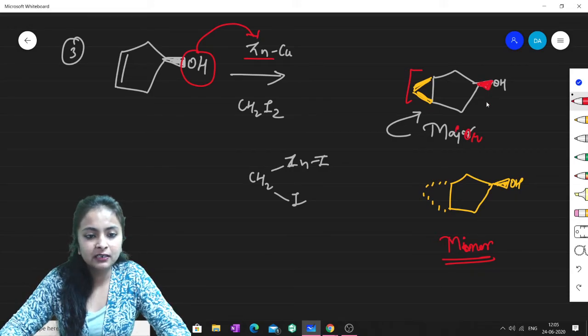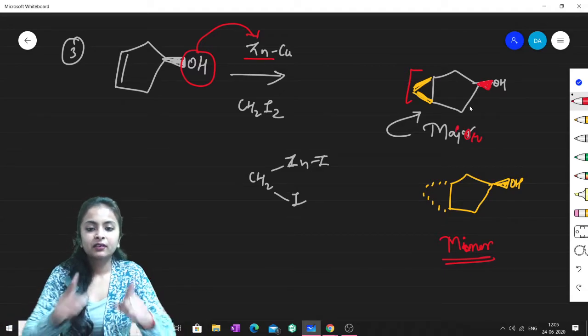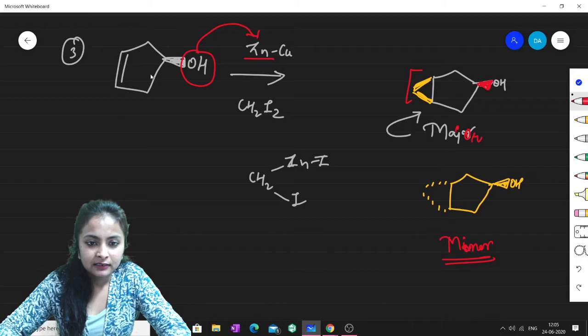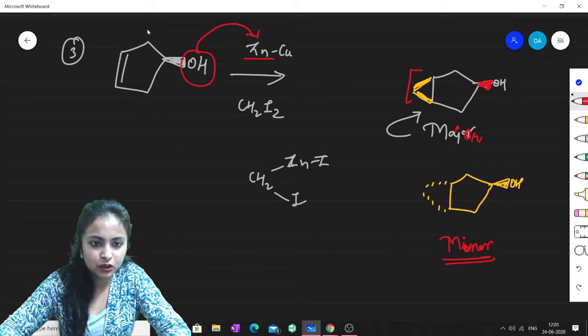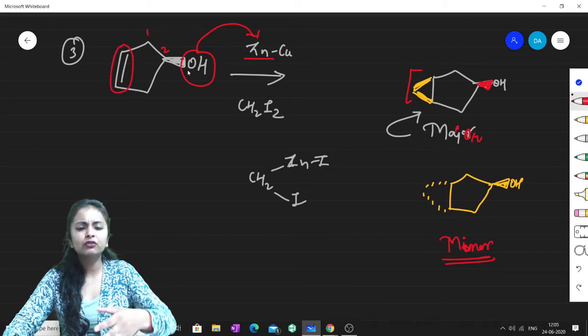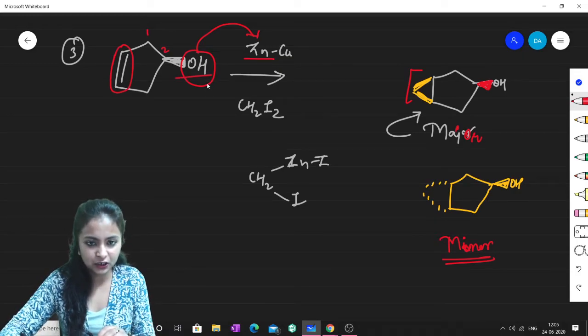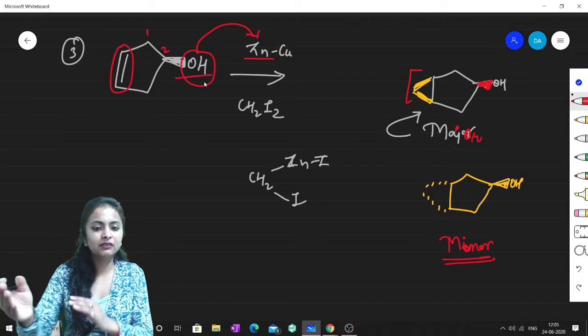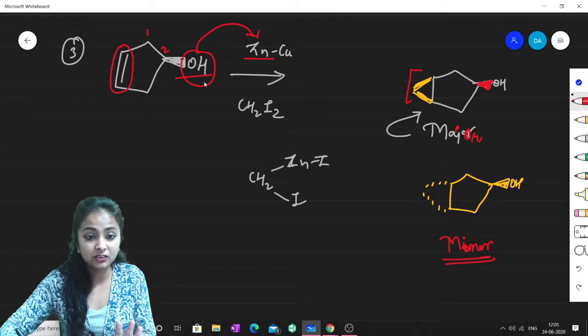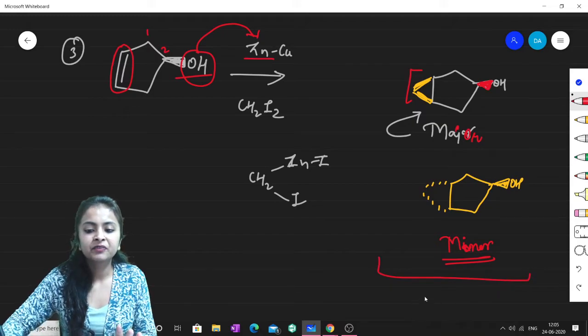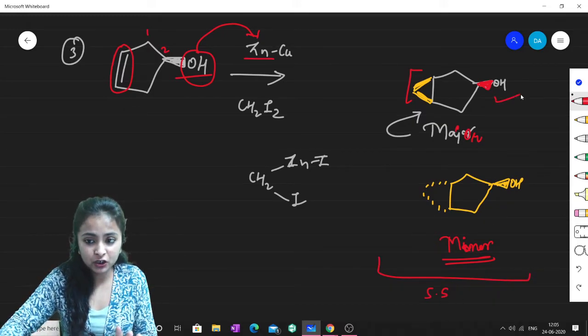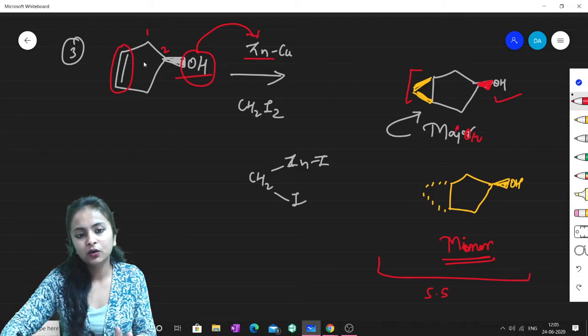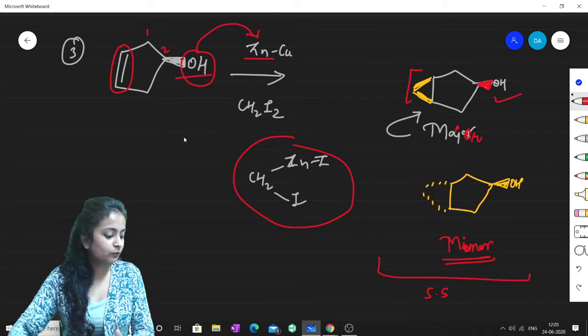Fine. Now what I'm saying, guys, is that in this particular part I have written this. You must be thinking that this is quite far apart. This is at position 1, this is position 2 with respect to this alkene. So this is far apart, but up to 2, 3 carbons the OH gets chelated; it can form chelation. Although if there are 4-5 carbons in between, then that chelation does not work for stereo orientation. So we'll say that this is again stereoselective with respect to OH and stereospecific with respect to the carbenoid.